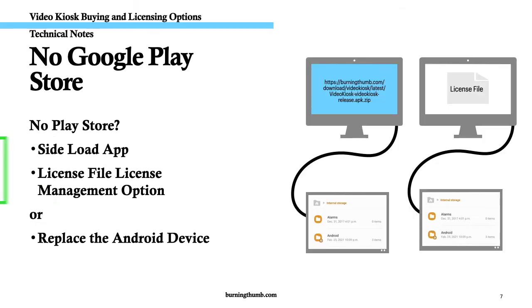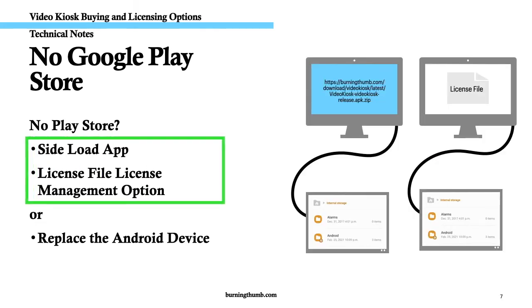If your Android devices don't have the Google Play Store installed, you can sideload the app onto your devices from our website instead, and if your Android devices won't allow you to add accounts to the device, you can use the license file licensing option to purchase Video Kiosk licenses. But before you do this, please consider what your time is worth.